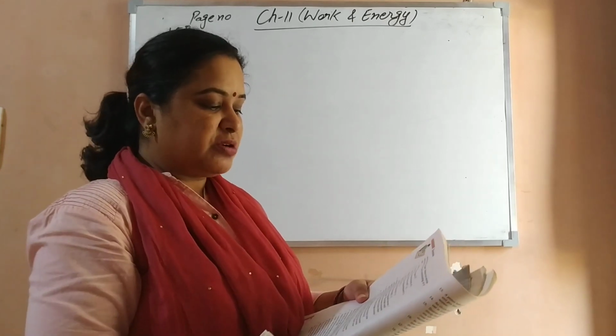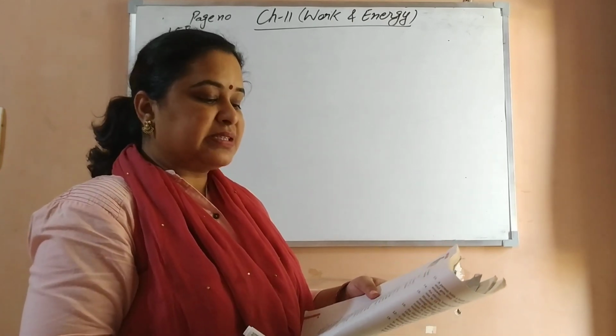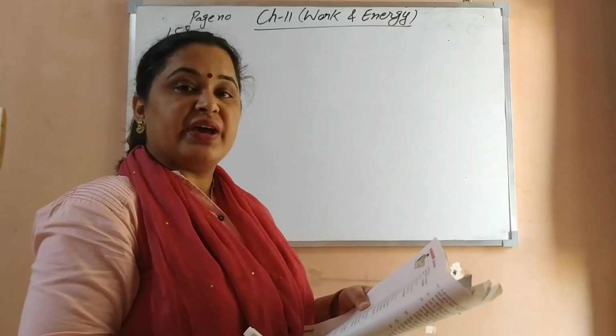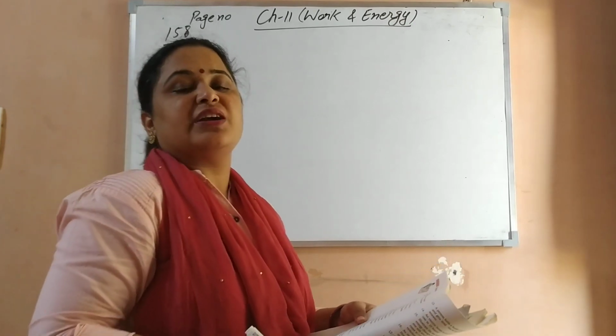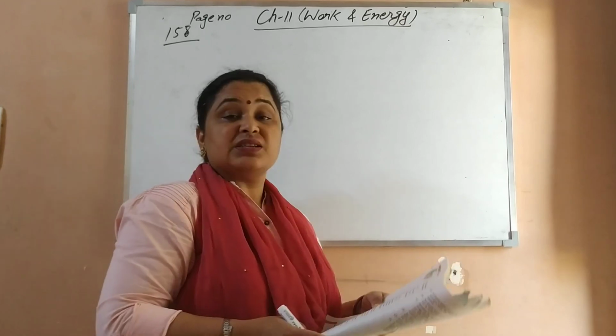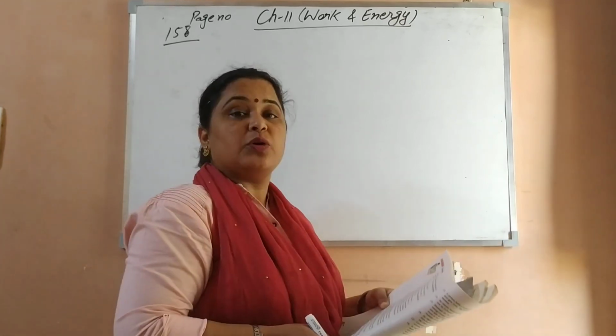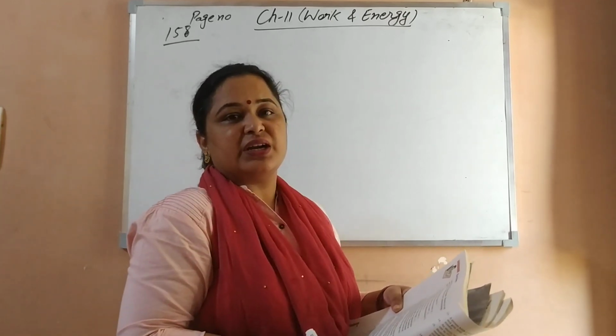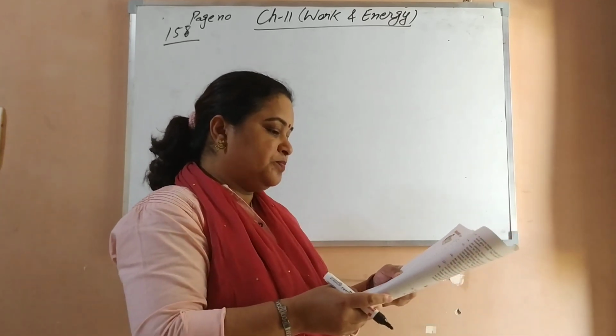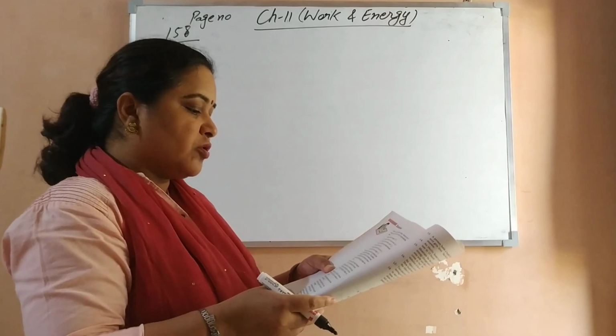So there is question number 3. A battery lights a bulb. Describe the energy change involved in this. This I have already explained to you. Whenever a battery lights a bulb, first of all the chemical energy of the cell is converted into electrical energy, and then further it gets converted into heat and light energy. Then the fourth and fifth questions we have already done.